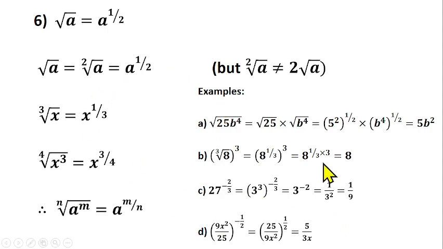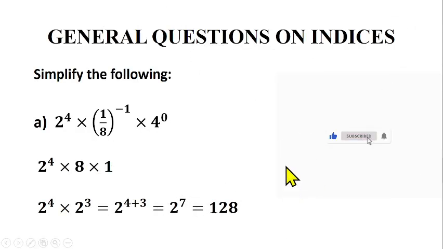Now, based on what you have learned so far, all the laws of indices, there are six of them, we want to use all the laws that we have learned so far to solve general questions. In indices, you may use one or two or more laws to solve one particular question. So that's why you are meant to memorize all the laws and you should be able to interpret them, so that when you are given a question on indices, you should know which of the laws you are to bring out to solve that particular question.